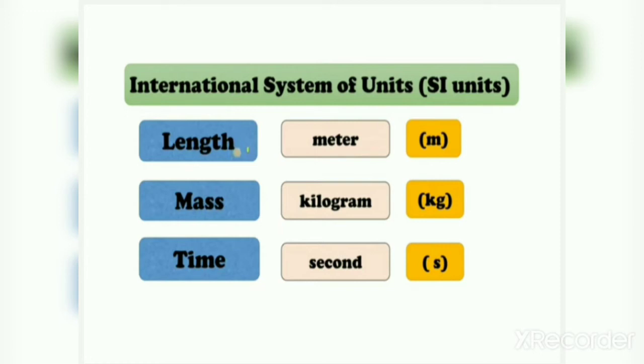Let's revise again. International System of Units: length is meter and it is denoted with a small m, mass is kilogram, denoted with kg, and time is second, denoted with s. m, kg and s are the short forms of meter, kilogram and second, which are used for length, mass and time.